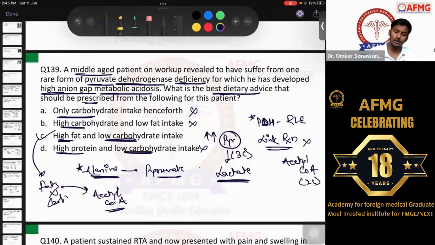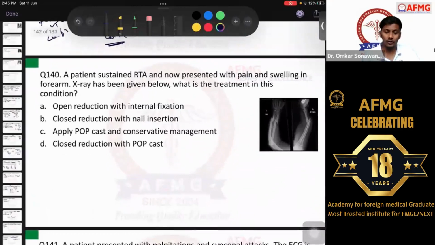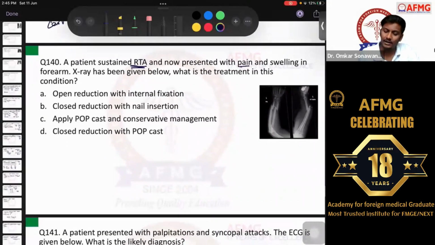Moving further now, question number 140. A patient sustained a road traffic accident, now presented with pain and swelling in the forearm. X-ray has been given below. What is the treatment in this condition?